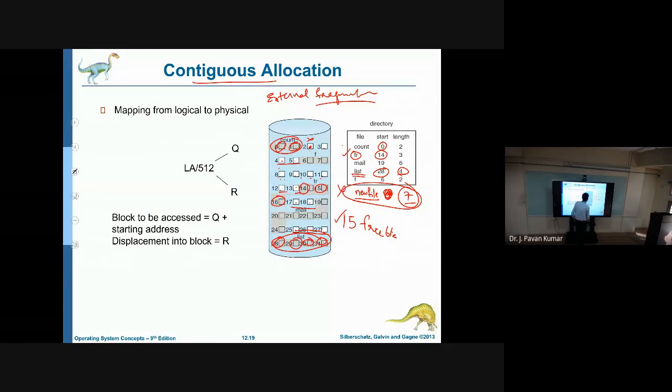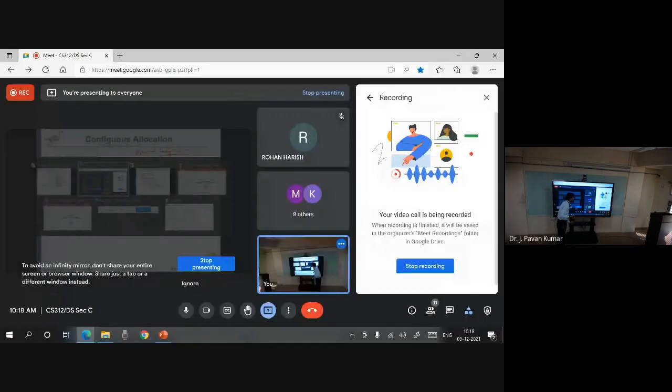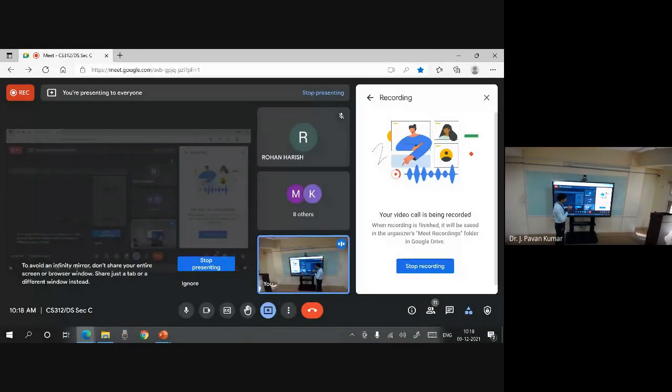This is nothing but external fragmentation. Again, what is the solution for external fragmentation? Anyone? Please respond. What is the solution for external fragmentation?